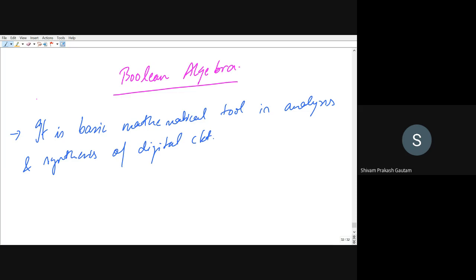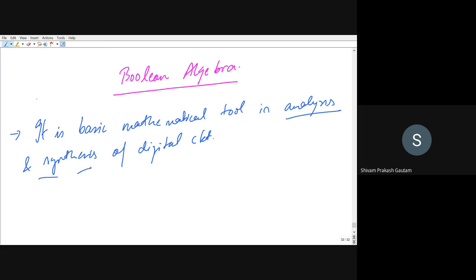Boolean algebra is a basic mathematical tool in analysis. Analysis means when you are having a system and when you want to analyze that system, suppose for what input, what can be the output you are obtaining. So that part is called analysis, right? You are analyzing the different aspects of a system.